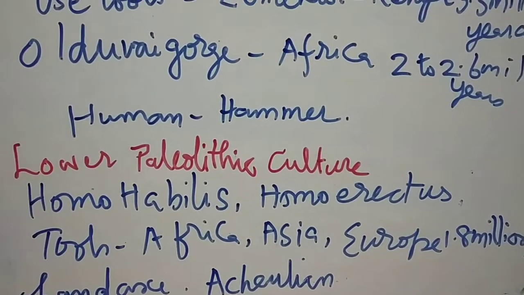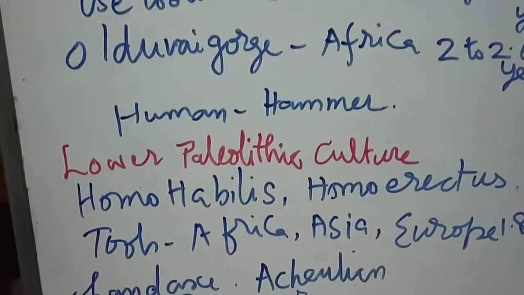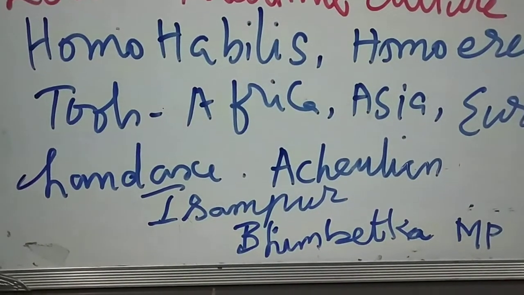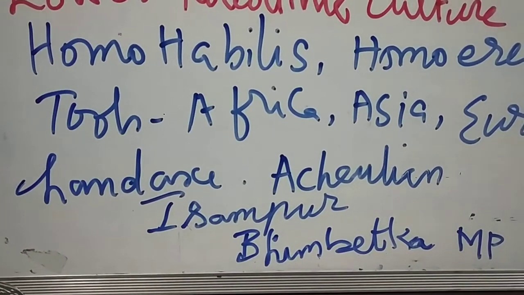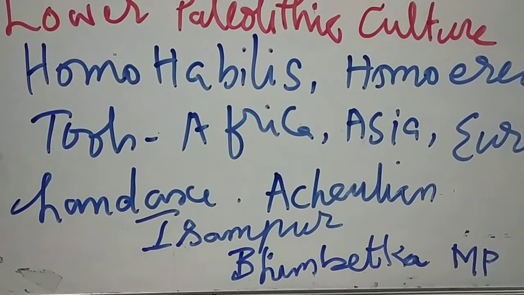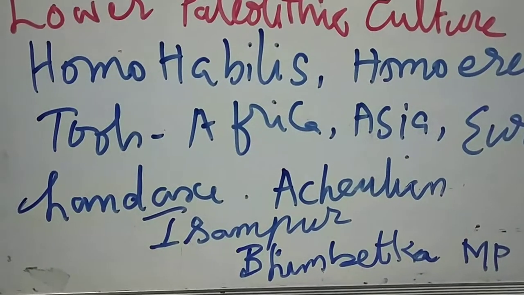In India, we can see the Acheulean tools in Chennai and Isampur in Karnataka and Bhimbetka in Madhya Pradesh. So all the raw materials, stone blocks or pebbles can be seen. This is the main block. From this they are making a small flake.